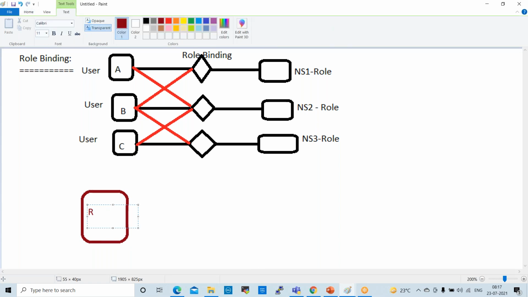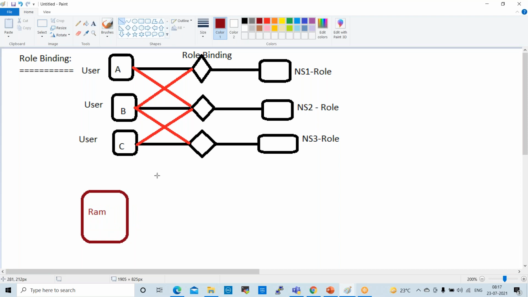I am handling some clusters, that is why I'm putting my name. So cluster role binding, we'll try to understand how it works. As a DevOps engineer, how can we handle clusters? So this is cluster role binding.